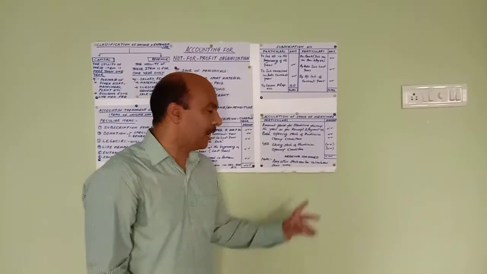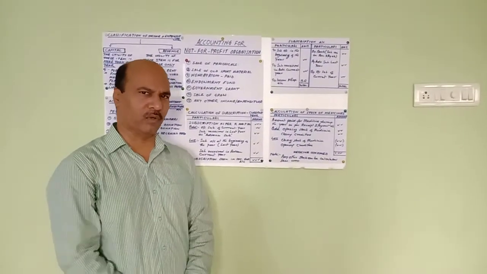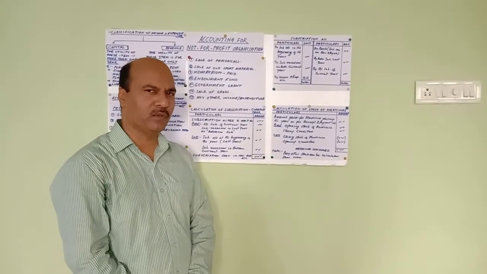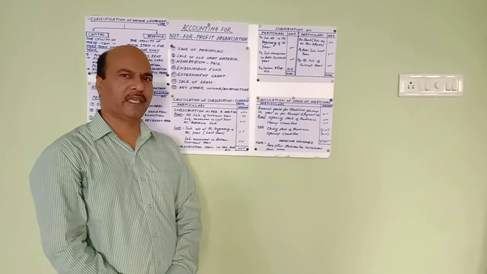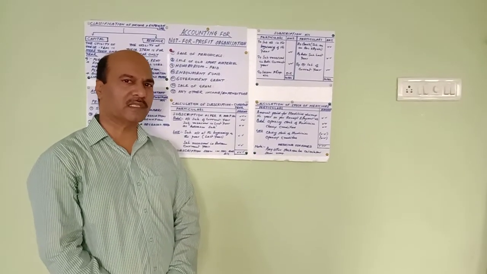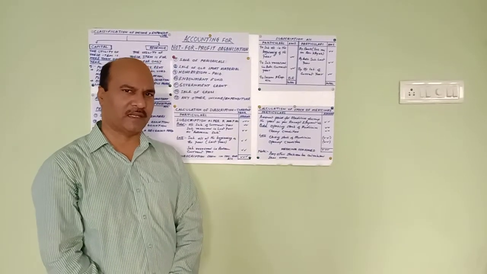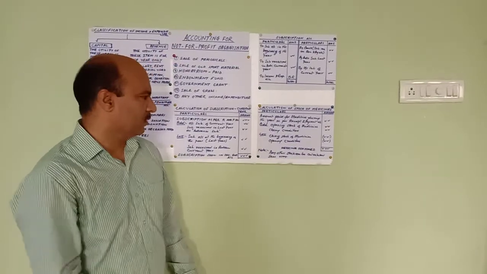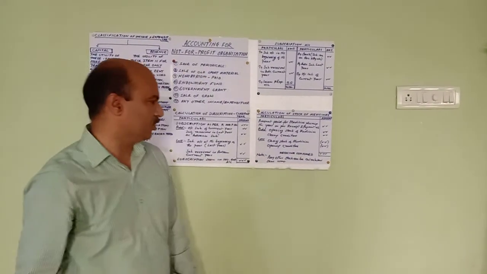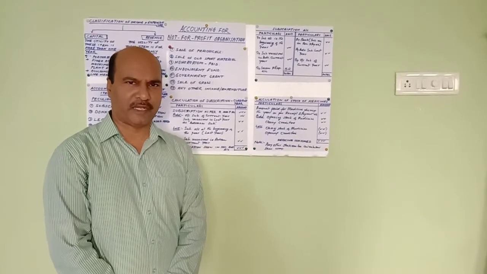Now after getting this stock of medicine consumed, where are you going to write it? This we are going to write on the debit side of income and expenditure account. So this information you can show inside the column or in the balance sheet, whichever place you want, but the total amount of stock consumed should be written on the debit side of income and expenditure account.